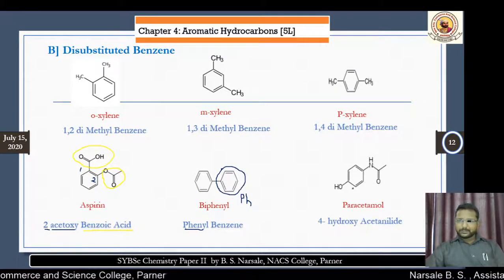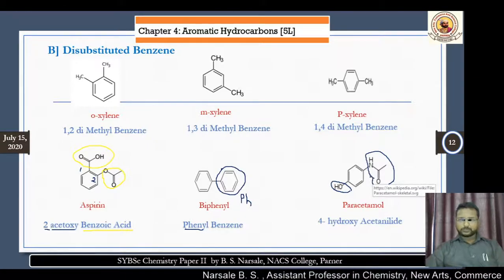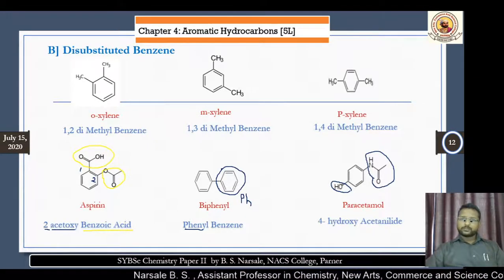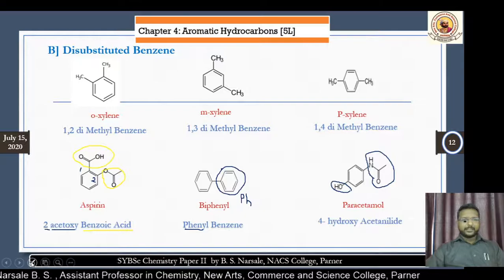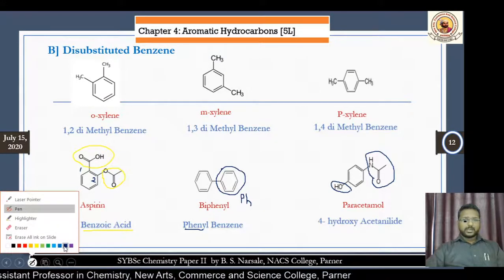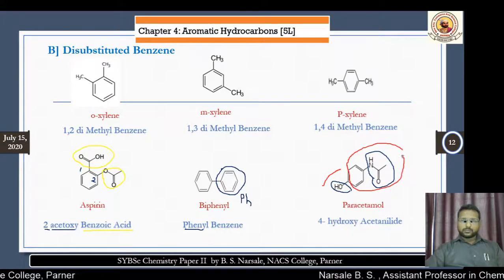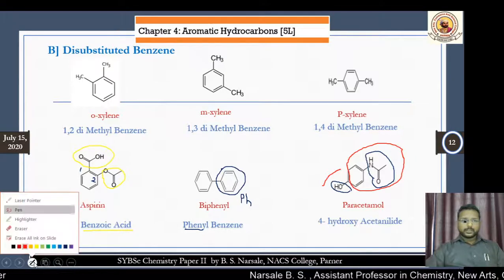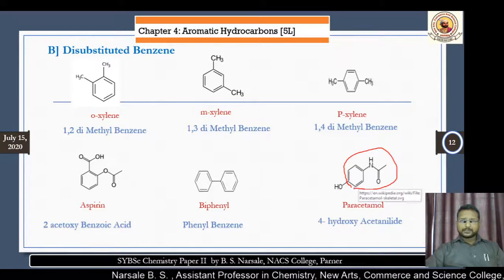Now look at this example. Here are again two groups, one is OH and one is NHCOCH3. This is the amide group, this is the hydroxy group. If you are going to select the parent ring out of these two, this one group will be taken as the parent.